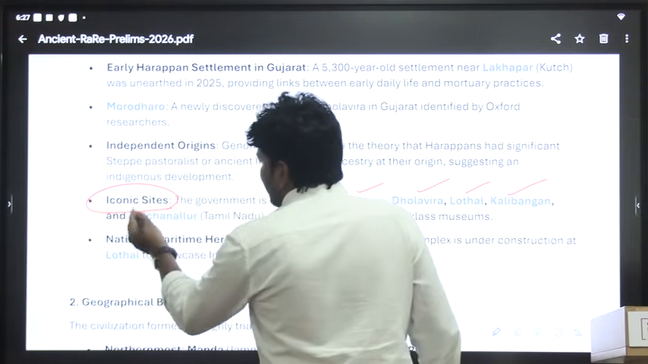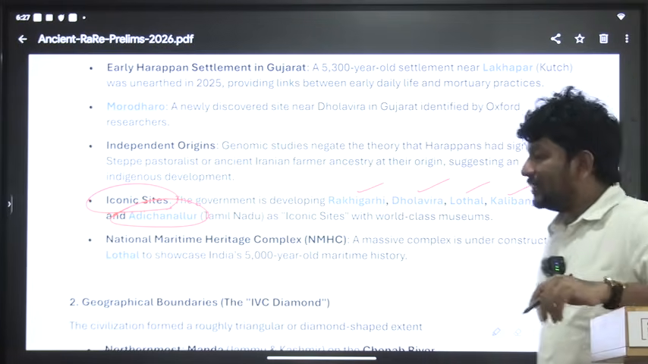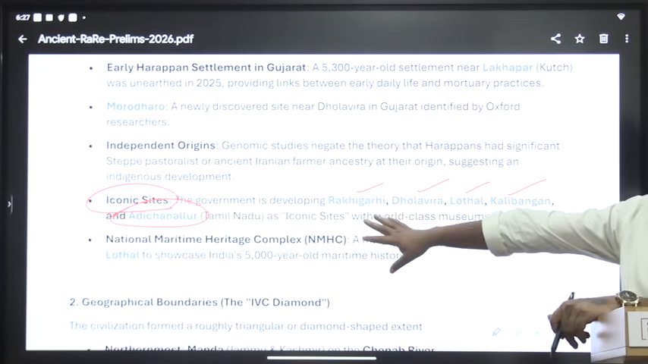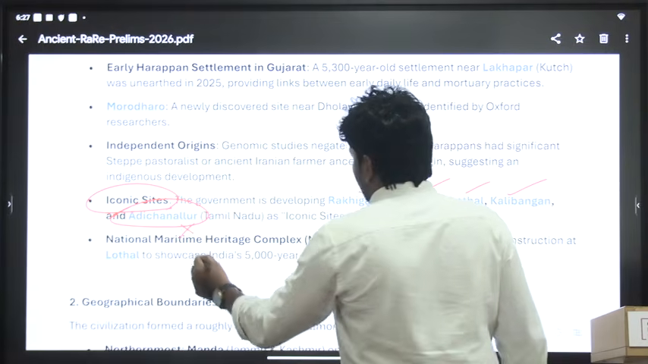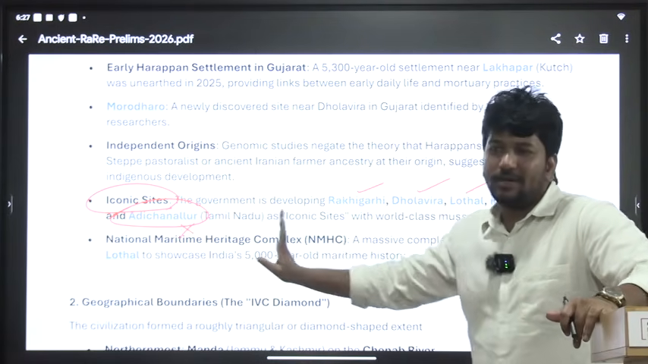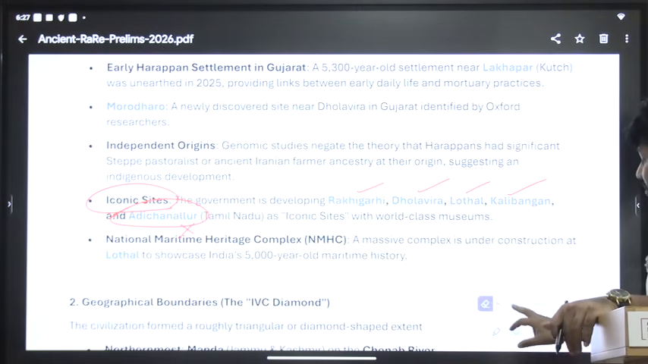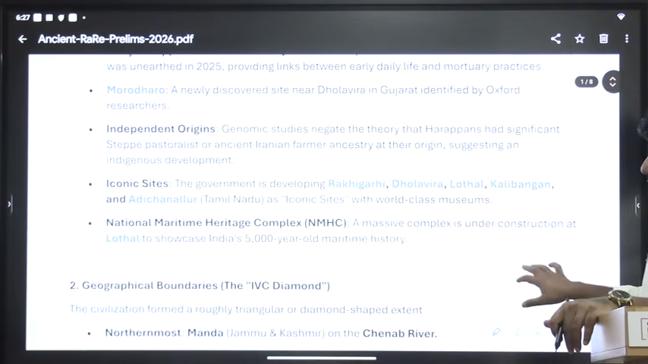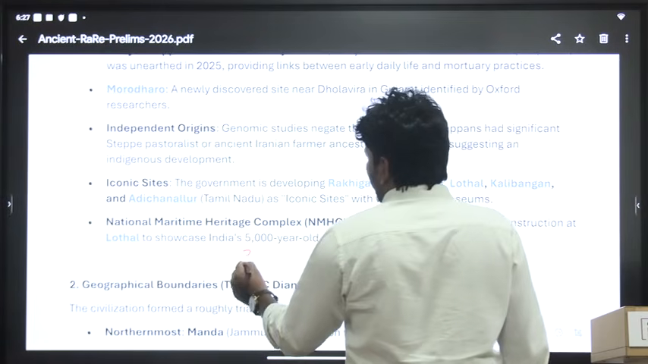And the next one, Adichanallur. Is Adichanallur an IBC site? No, this is not an IBC site. So among the iconic sites, Adichanallur is not an IBC site. Adichanallur is in which area? Tamil Nadu.